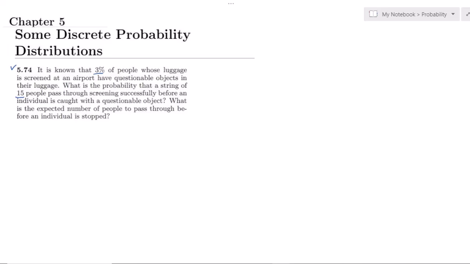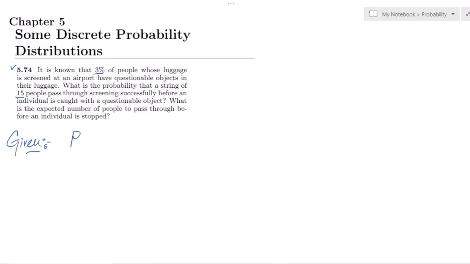Okay, so there are basically two parts of this question, and before solving it, let me write the given data. We know that the chance of a person who has their luggage screened having a questionable object is 3%.